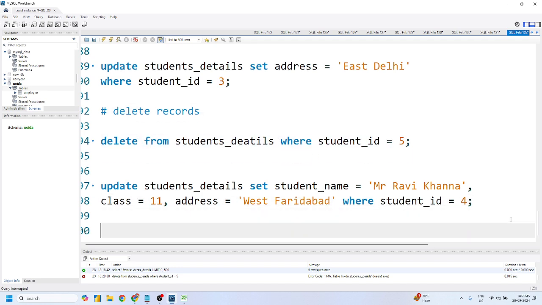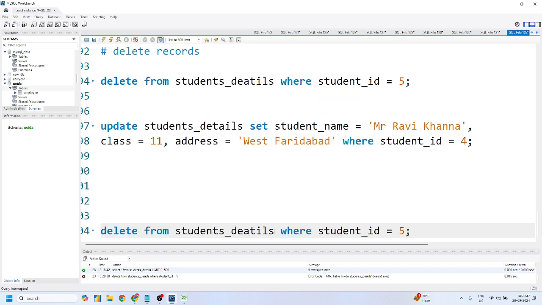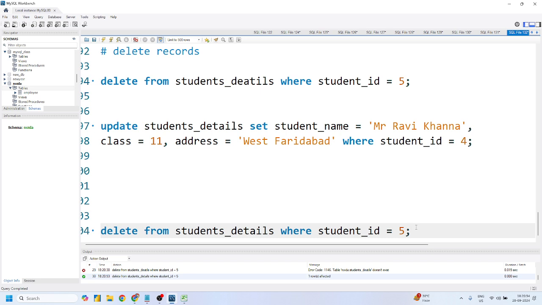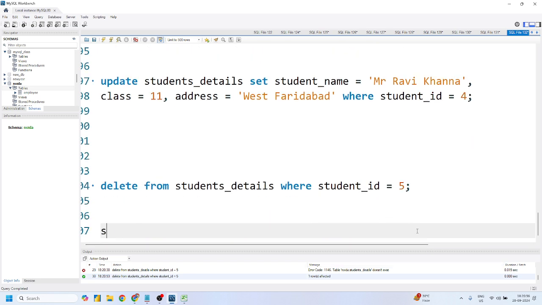I think there is a typo mistake in DETAILS, the spelling. Okay, now if I run this, it's fine. Delete from student details, perfect.